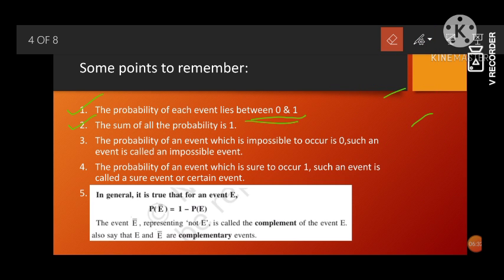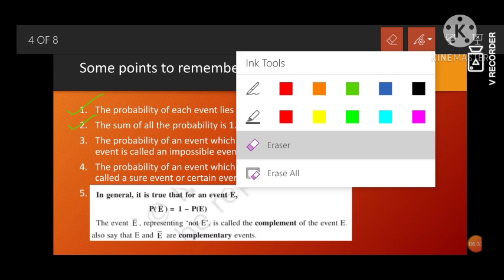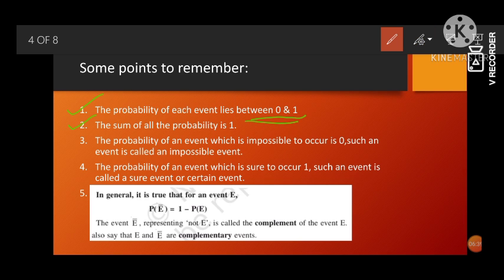The probability of an event which does not occur is 0. So an impossible event which does not occur is 0. Such an event is always called an impossible event. Number 4, the probability of an event which is sure to occur, that means it is going to happen.